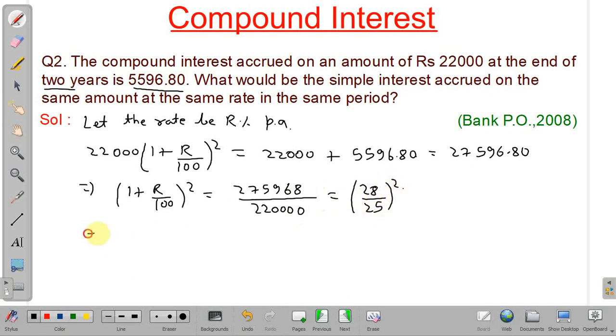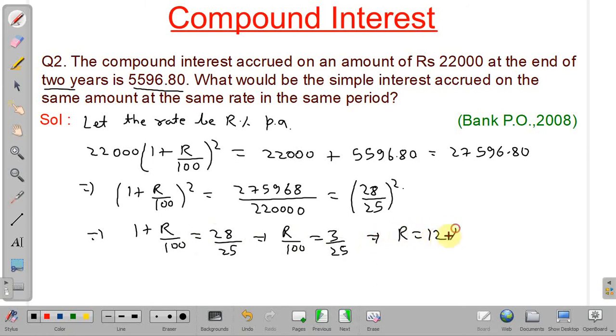Okay, now we can calculate: 1 plus r by 100 equal to 28 by 25, or from this we will get r by 100 equal to 3 by 25, and from this we will get r equal to 12%.